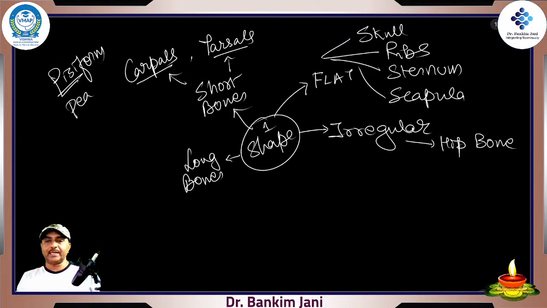Nails are just keratin. They are not considered bones. When you cut the nails, there is no pain. But if a bone is injured, say you just tap your bone, you feel as if a current has passed.